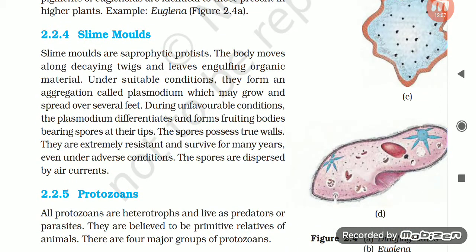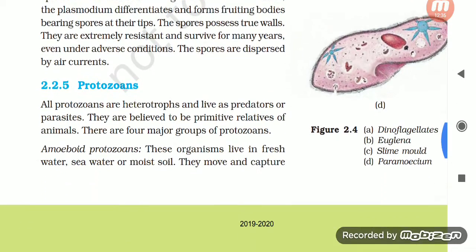Now 2.2.4, we are having slime molds. Slime molds are saprophytic protists. The body moves along decaying twigs and leaves, engulfing organic material. Under suitable conditions, they form an aggregation called plasmodium, which may grow and spread over several feet. During unfavorable conditions, the plasmodium differentiates and forms fruiting bodies bearing spores at their tips. The spores possess two walls. They are extremely resistant and survive for many years. Even under adverse conditions, the spores are dispersed by air currents.